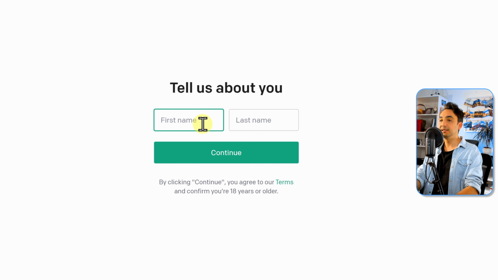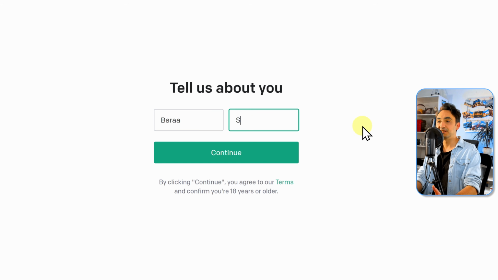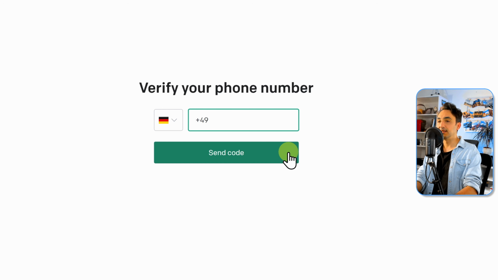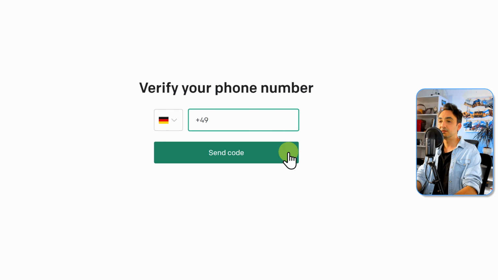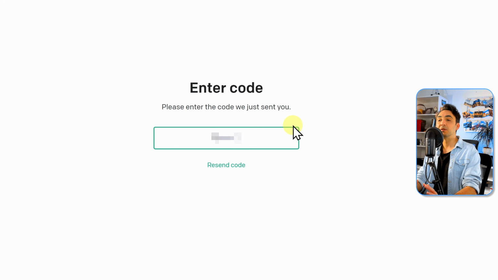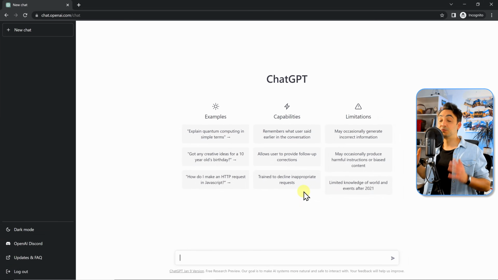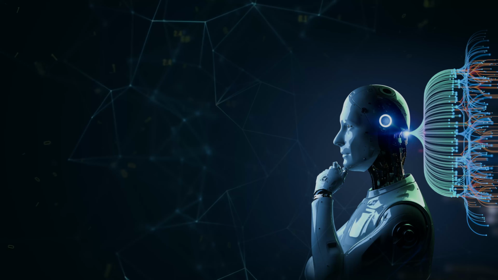Here we have to fill in a few details. It only needs the first and last name. Let's do that and then select continue. This process is 2-step verification. That means we have to enter our phone number. So let's do that. And after that, I'm gonna receive a code on my phone, and I'm gonna put it over here. And once we do that, we are finally in ChatGPT and we can start using it. As you saw, it's currently free. We didn't add any payment methods, which is really nice.